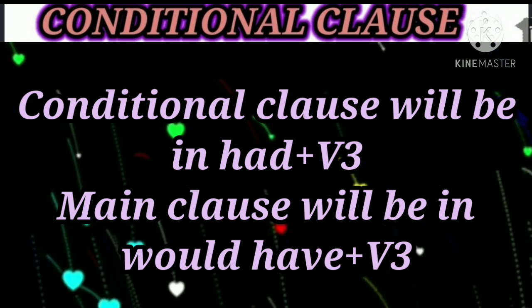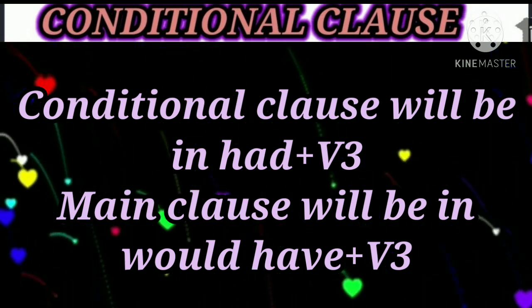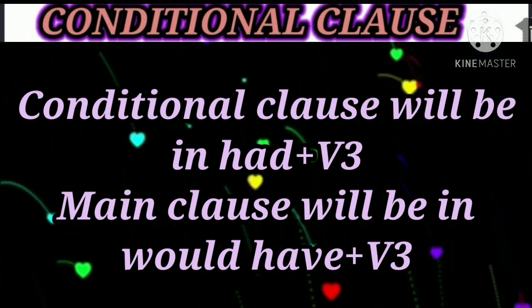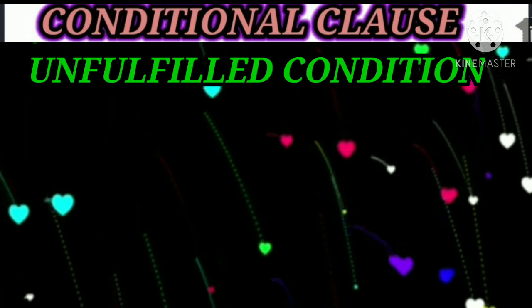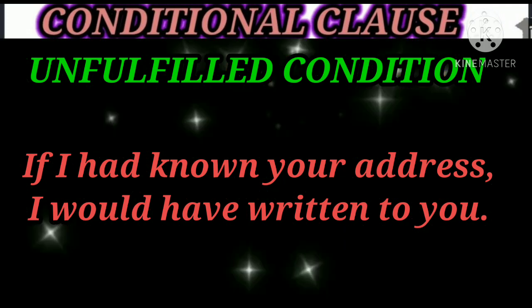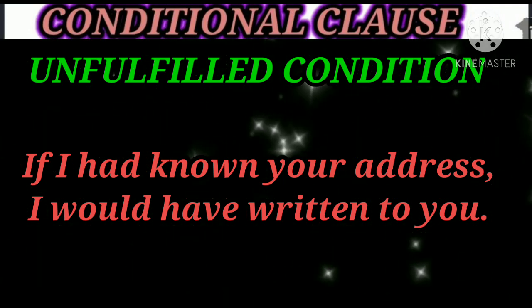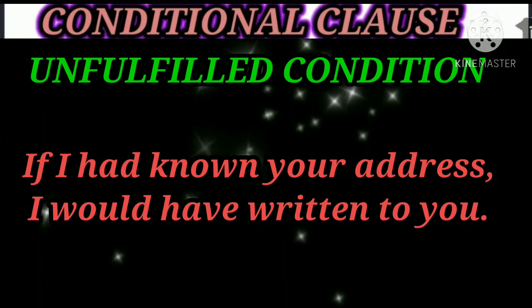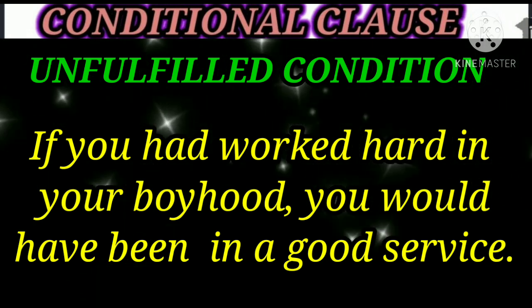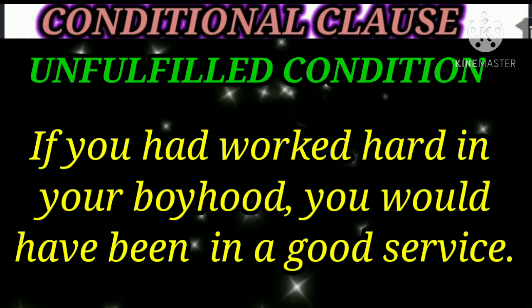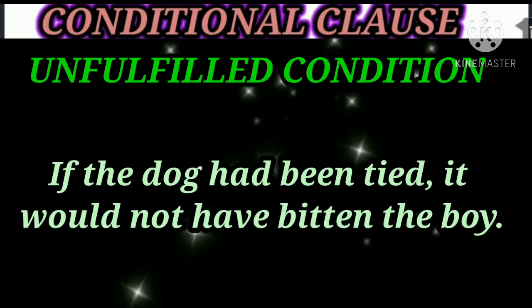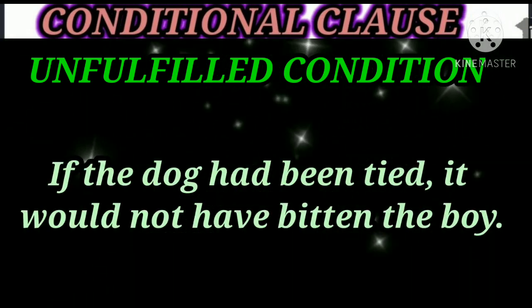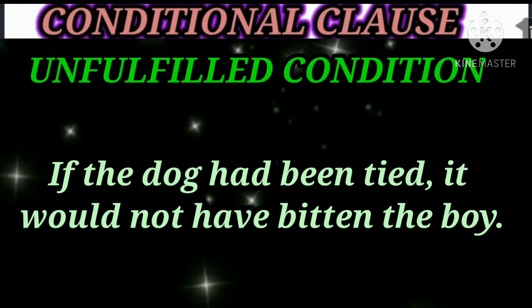Here the conditional clause will be in had plus V3 form and the main clause will be would have plus V3 form. For example, if I had known your address, I would have written to you. If you had worked hard in your boyhood, you would have been in a good service. If the dog had been tired, it would not have bitten the boy.